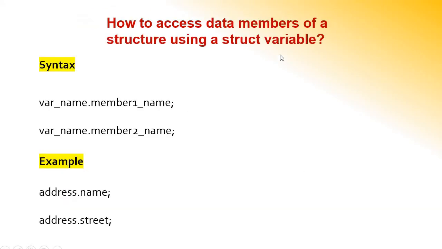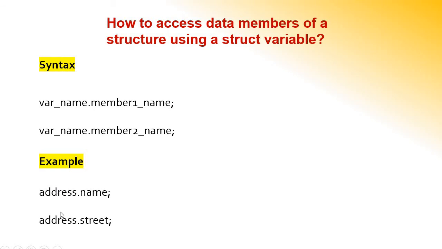How to access the data member of a structure using a struct variable? So in the previous slide we have created a struct variable, and with the help of the struct variable we are going to access the data members created inside the structure. First, syntax one: variable name, that means the structure variable name, dot member one, dot name. Then similarly variable name dot member 2, similarly whatever members we have, we can mention with the help of the variable name.